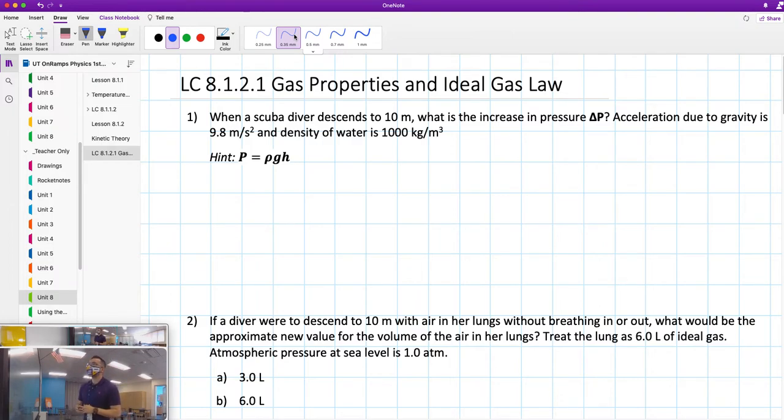Hi everyone, let's work on Learning Catalytics 8121, gas properties and the ideal gas law.